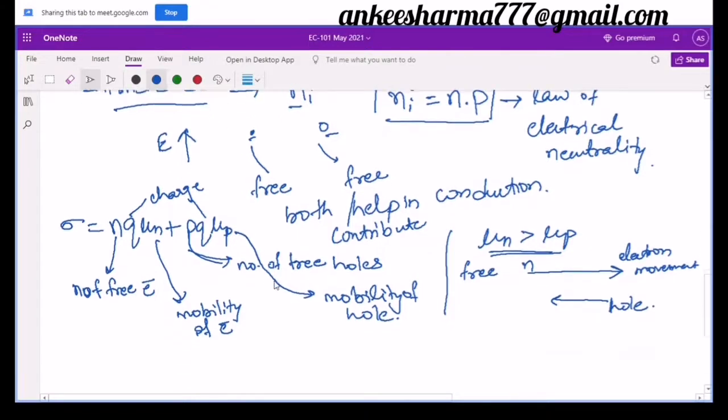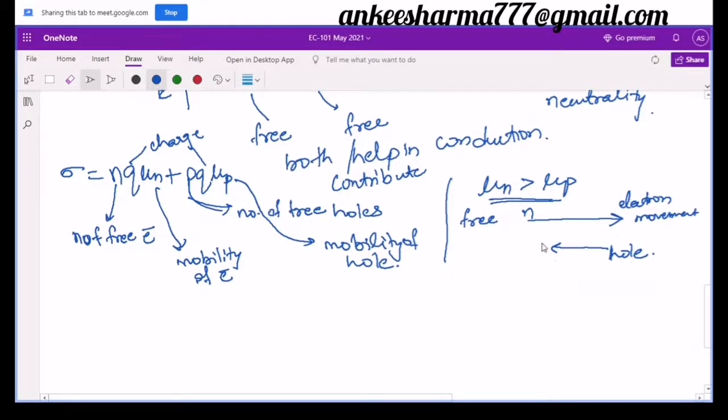Now if you see here, I have made the arrow of the electron larger than the hole, because although their concentrations are the same, n and p are the same in this case, if I assume so, their mu n and mu p are different, due to which their conductivity will be different, or you can say the conductivity of electron is higher than the conductivity of the hole. That's why the arrow is like that.